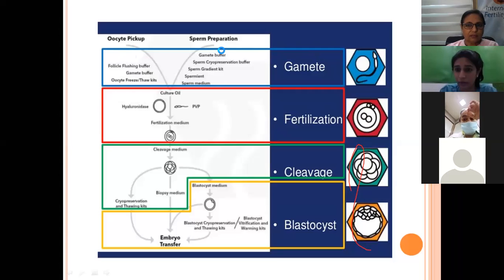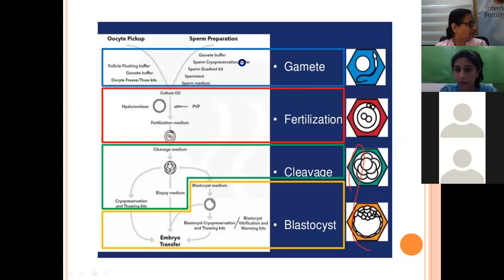The media that we use for the oocyte, retrieved from the follicular fluid, we have to keep in a particular dish. Similarly, while preparing the sperm, we use sperm media so that the sperm can also be prepared. Like this, our gamete preparation step is over.